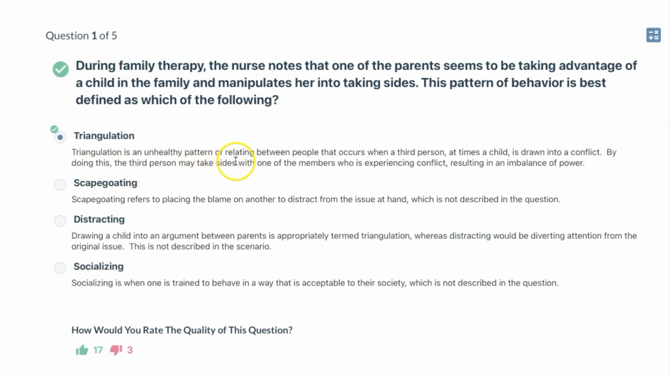Triangulation is an unhealthy pattern of relating between people that occurs when a third person, at times a child, is drawn into a conflict. By doing this, the third person may take sides with one of the members who is experiencing conflict, resulting in an imbalance of power.